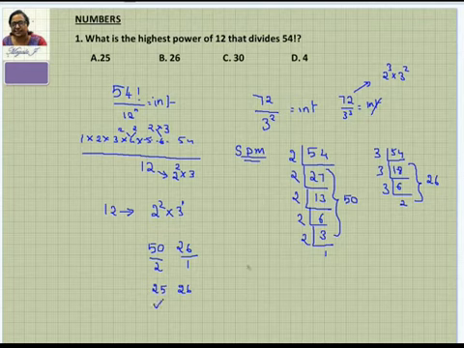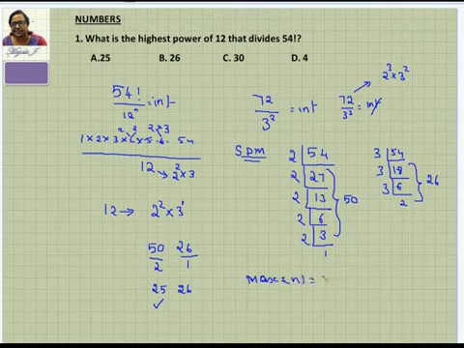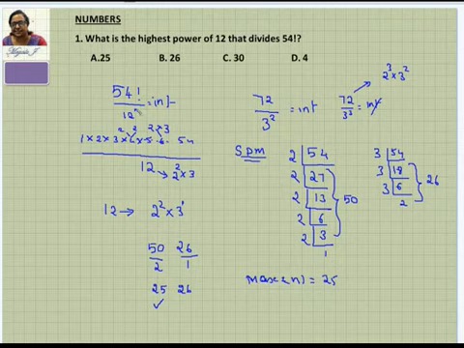Because when you pair these 2s, 2s are required together along with one 3. So in that you can see that there are 25 pairs possible for 2s. There are 26 of the 3s, but still this is limited. So you can have only 25 such possibilities. So we can say that the maximum possible value of n here is nothing but 25. Or you can say this n here, you can have 25. That's it.